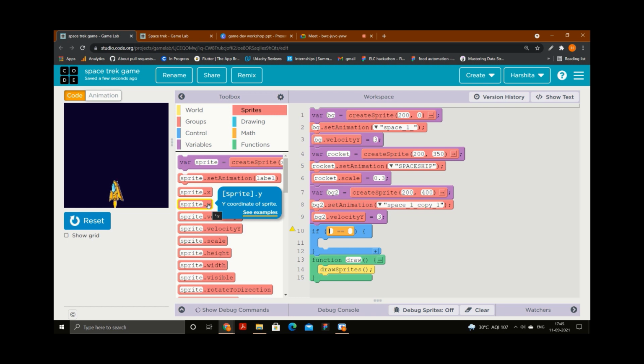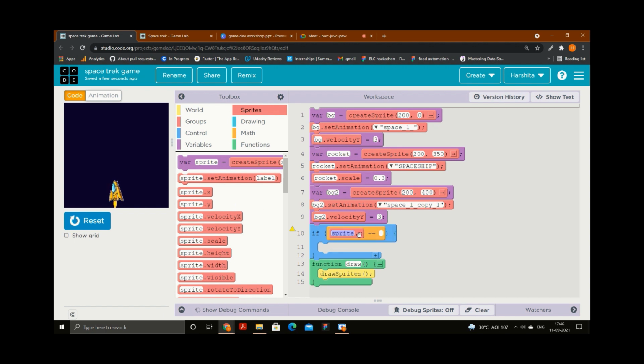When I talk about x, then we will use x. So sprite dot y, put it here in the first area and write bg. Bg is my first background, right? So bg dot y means y coordinate of the first background. That's it. So when the y coordinate of the first background equals the middle of the screen, that is 200,